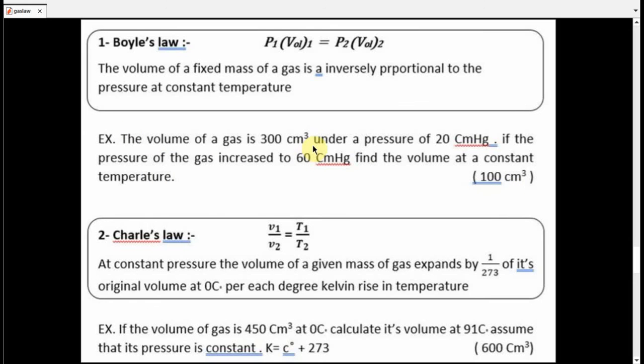The volume of a gas is 300 cubic centimeters under pressure 20 centimeters mercury. If the pressure of the gas is increased to 60, find the volume at constant temperature. Number 2, Charles's law, which is V1 over V2 equals T1 over T2, and this is a direct relation, knowing that we use Kelvin temperature, which is Celsius plus 273. And another problem, and this is the final answer, try it by yourself.